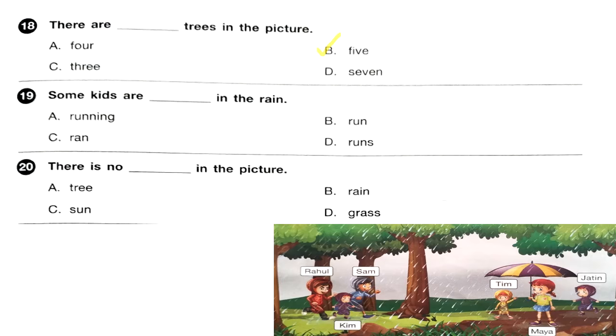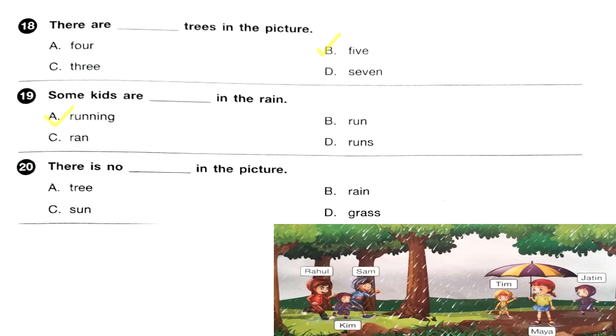Question 19. Some kids are dash in the rain. A running, B run, C ran, D runs. Some kids are running in the rain. Option A.